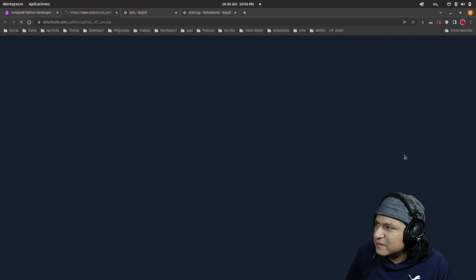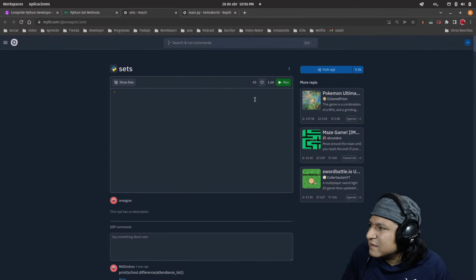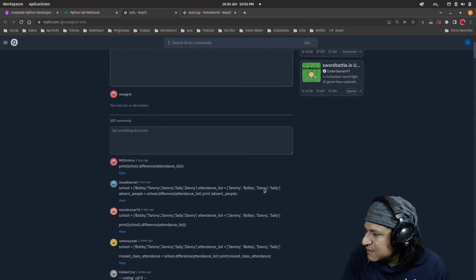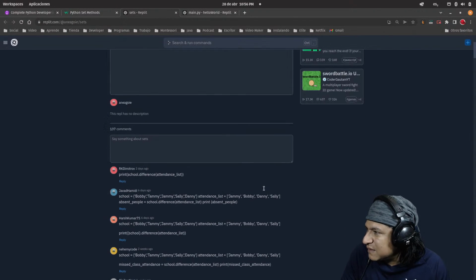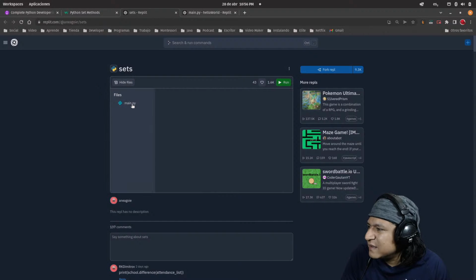Set methods. That's another link. Okay. I don't see any instructions or any mention of this one. Okay, I see some code in the comments. I don't know what this does. Show files, I guess.